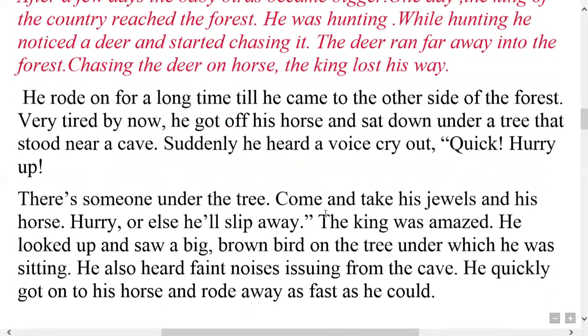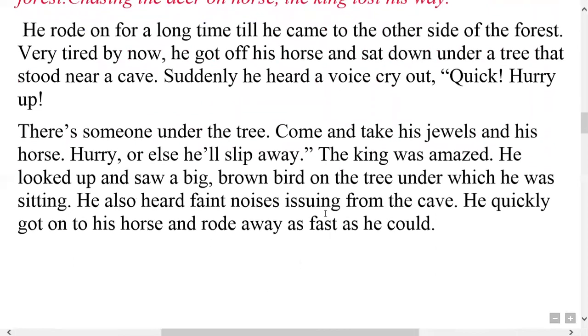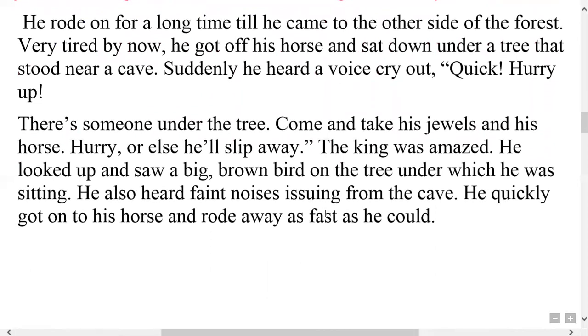Okay, now come to the next paragraph. He rode on for a long time till he came to the other side of the forest. Very tired by now, he got off his horse and sat down under a tree that stood near a cave.